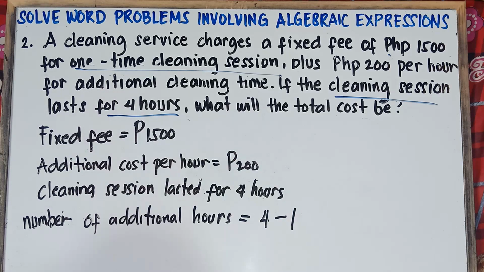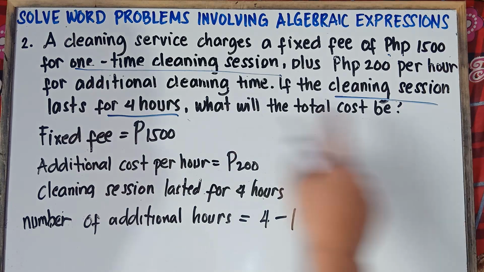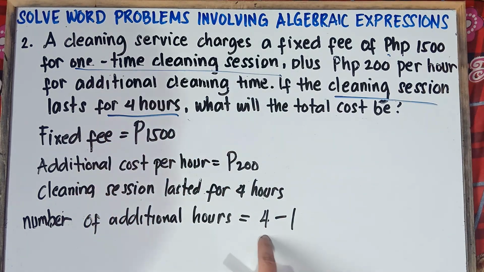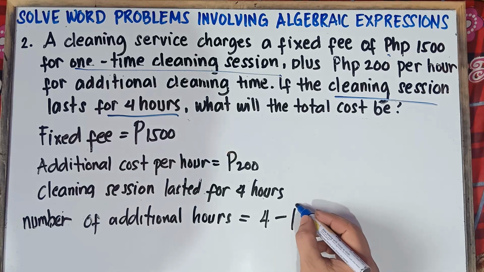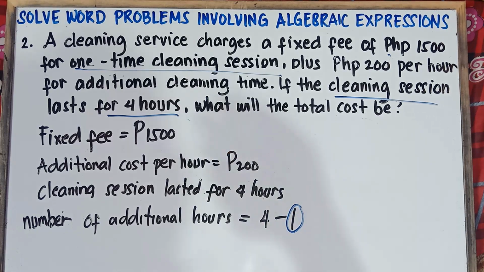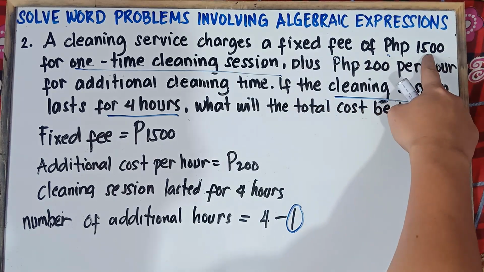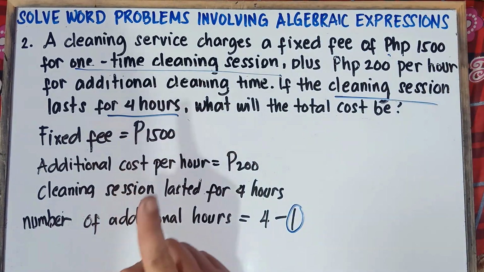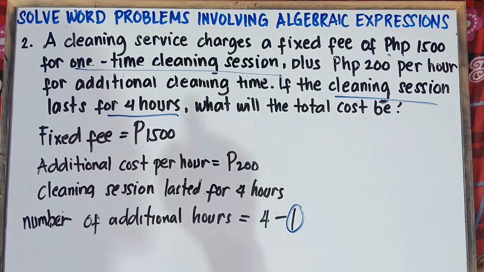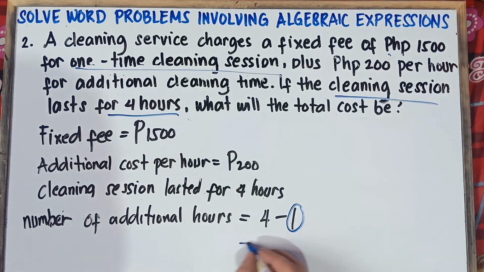You'll be asking, sir, why is it 4 minus 1? Once again, the cleaning session lasted for 4 hours, and the first 1 hour is covered by the fixed fee. So 4 minus 1 is equal to 3. Therefore, the additional hours are only 3.